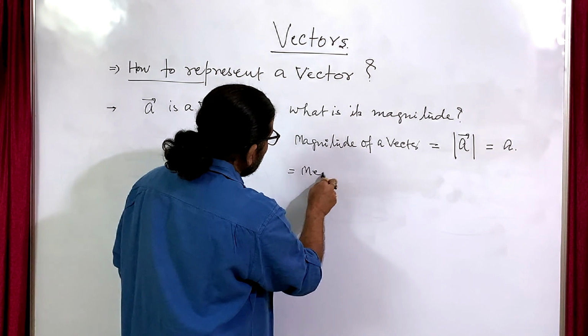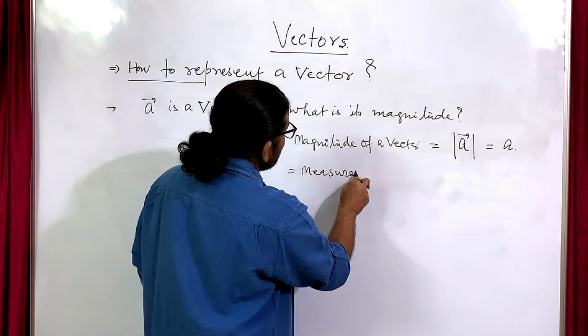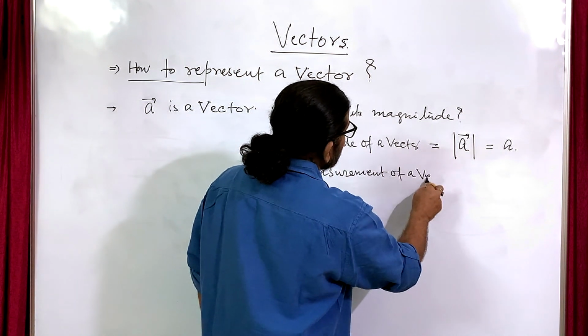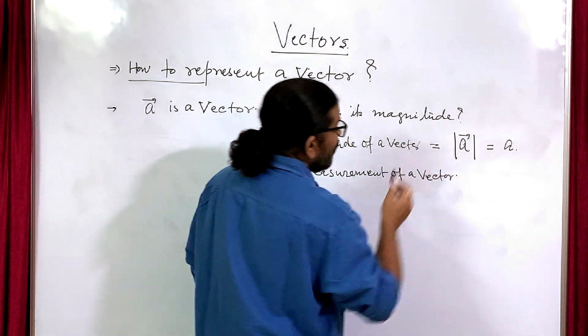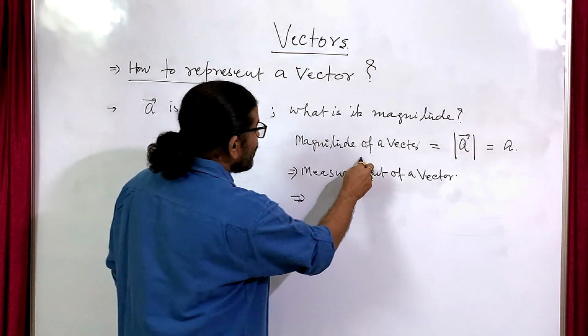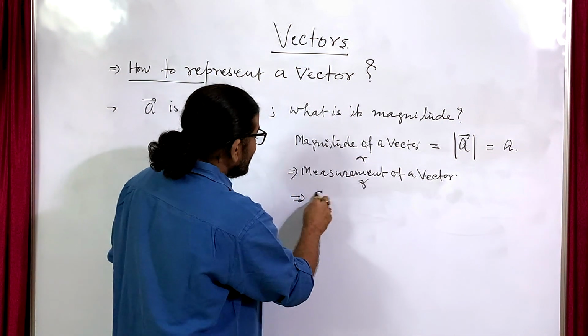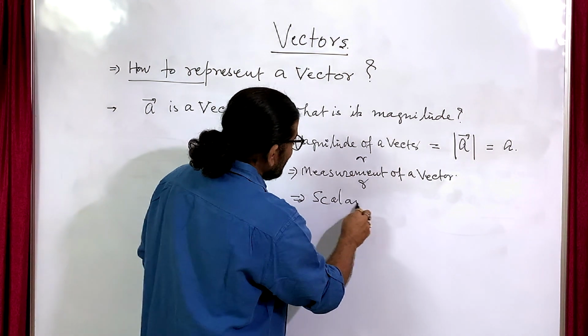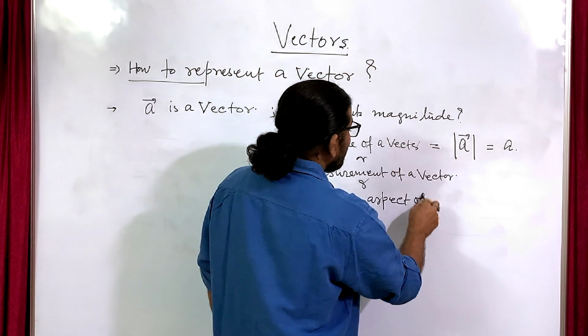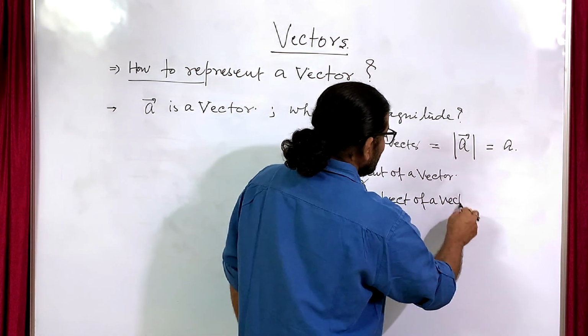This is also the measurement of a vector, or this is also called the scalar aspect of a vector.